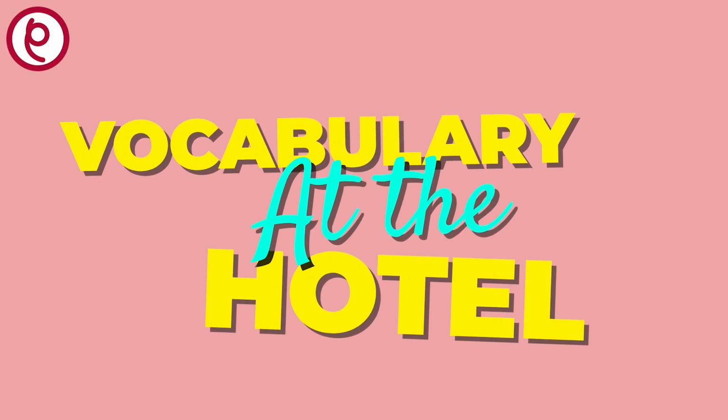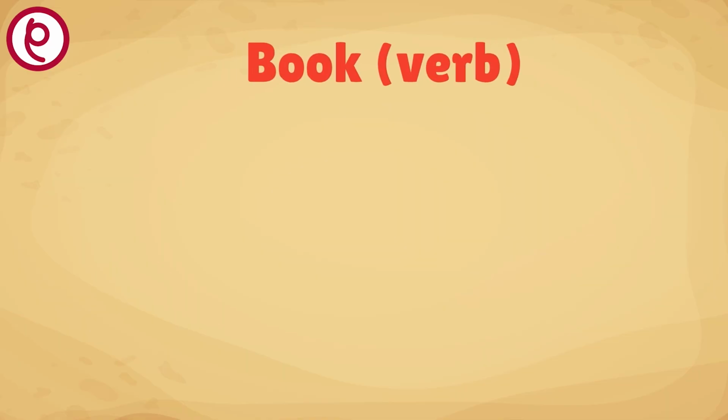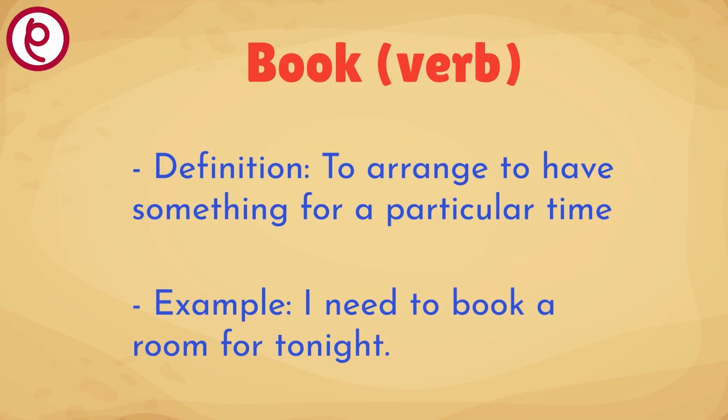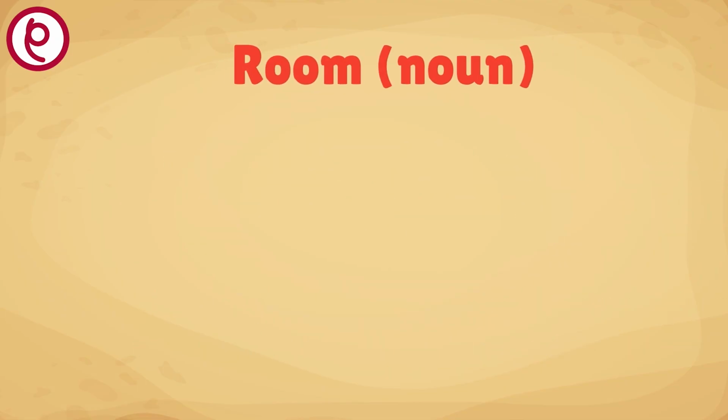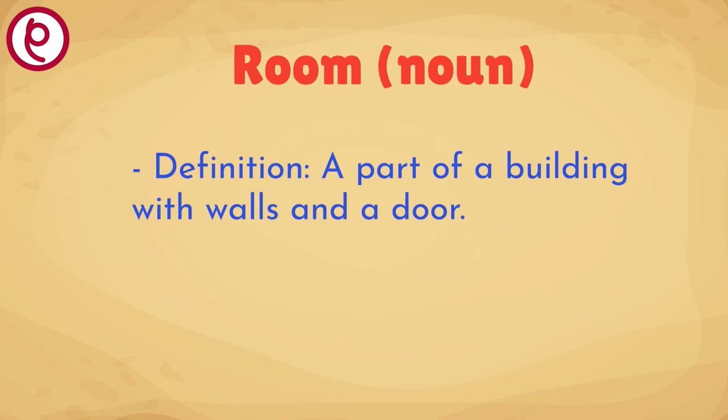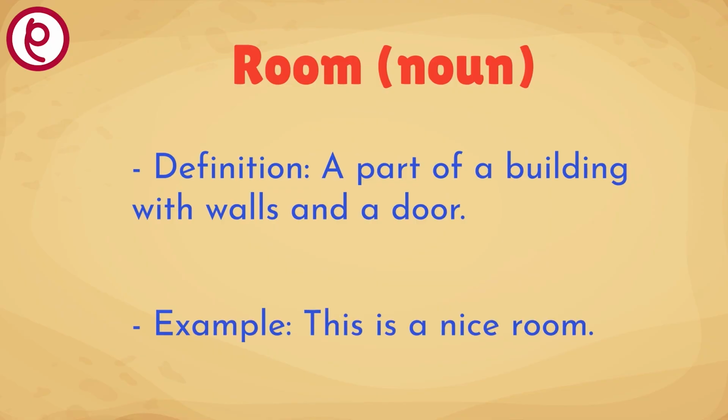Vocabulary at the hotel. Book. Definition: to arrange to have something for a particular time. Example: I need to book a room for tonight. Room. Definition: a part of a building with walls and a door. Example: this is a nice room.